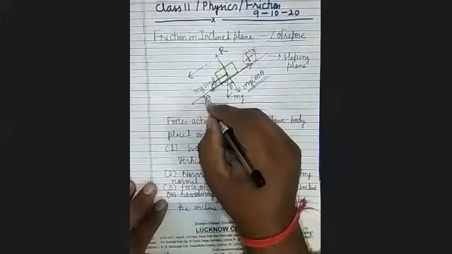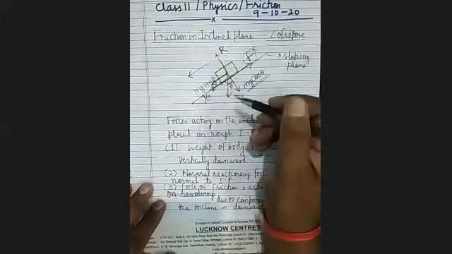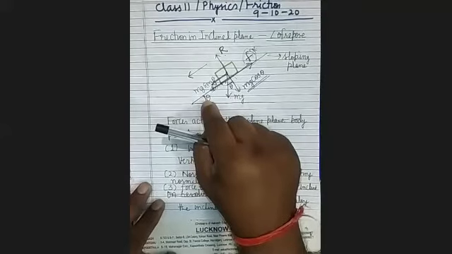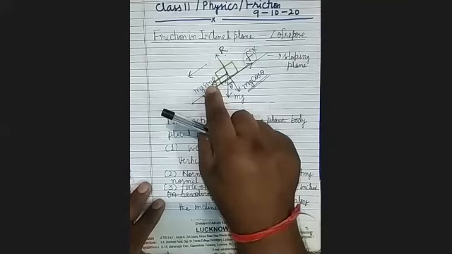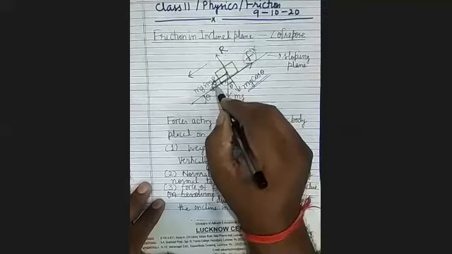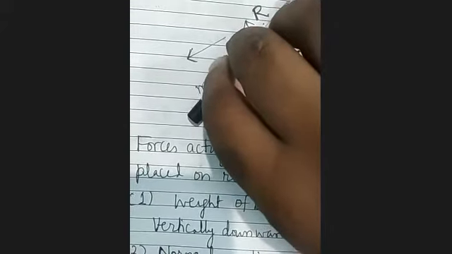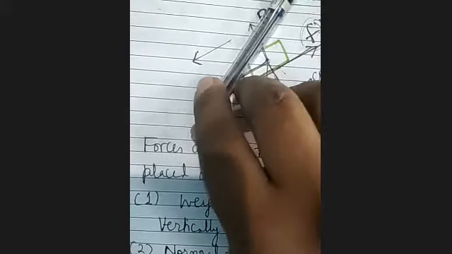But if you keep on increasing the value of theta, what will happen? Sin theta will increase, and when sin theta increases, this force will also increase. When you are increasing this angle of incline, you are changing the angle. It's clear. So see here, when theta is increasing, sin theta will also increase. Therefore, mg sin theta will increase.